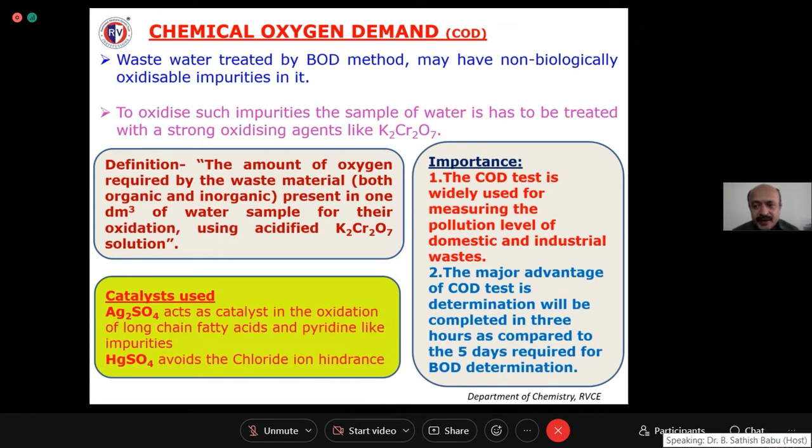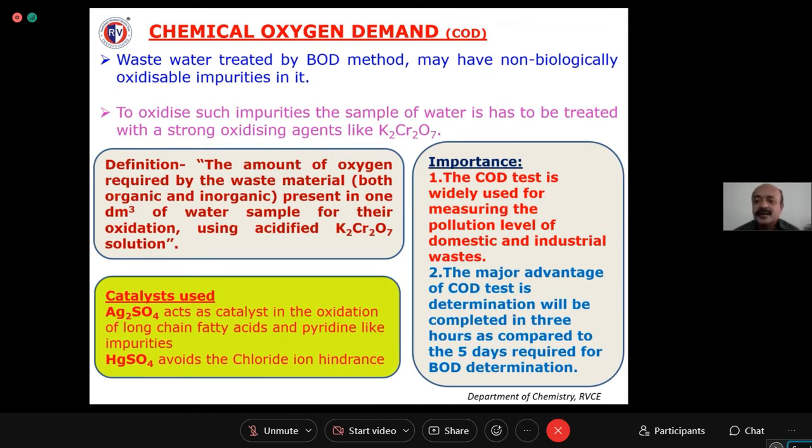Okay, usually these are long chain fatty acids and pyridine. Do you know what pyridine is? Pyridine is nothing but a heterocyclic compound. Heterocyclic compounds contain heteroatoms like nitrogen, oxygen, sulfur in the ring, right? In a benzene ring, if you substitute one of the carbon atoms by nitrogen, that is called pyridine.